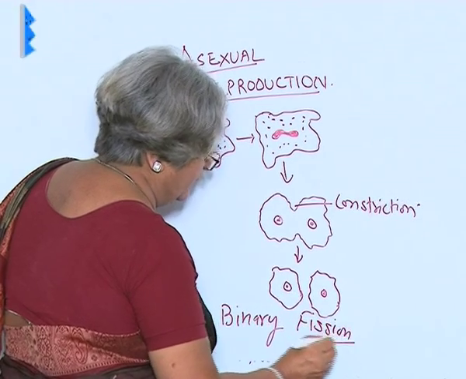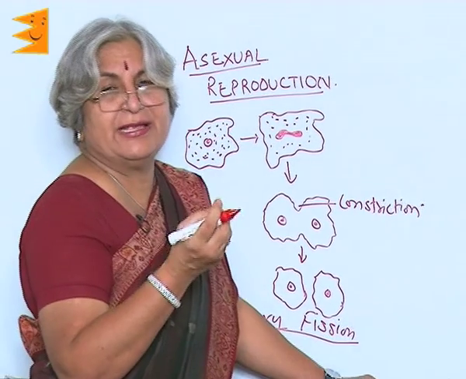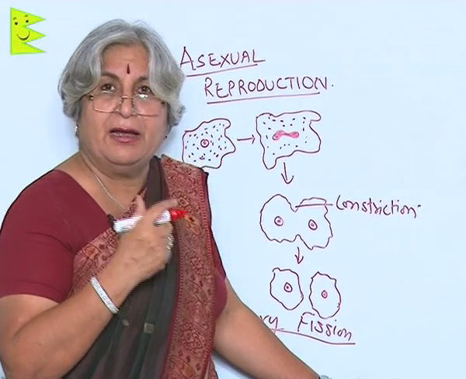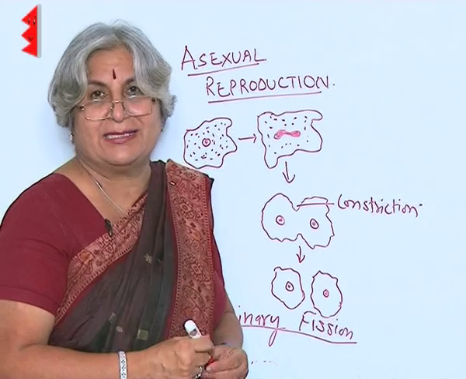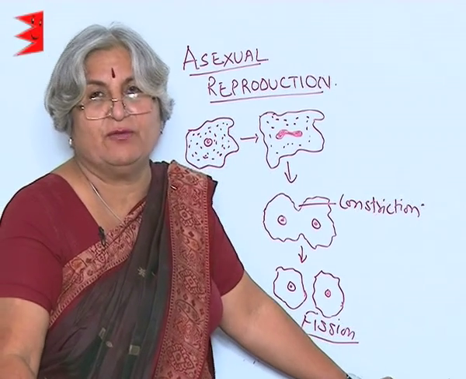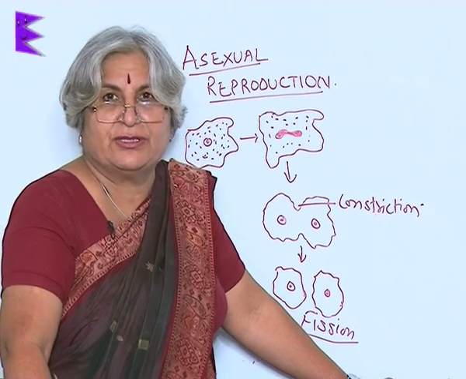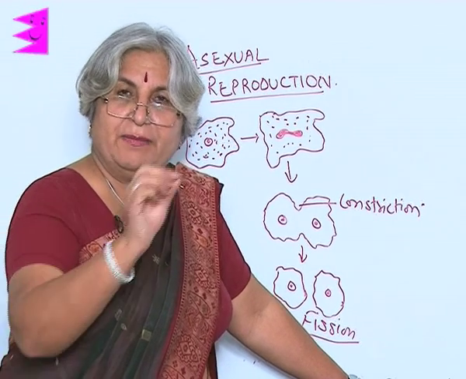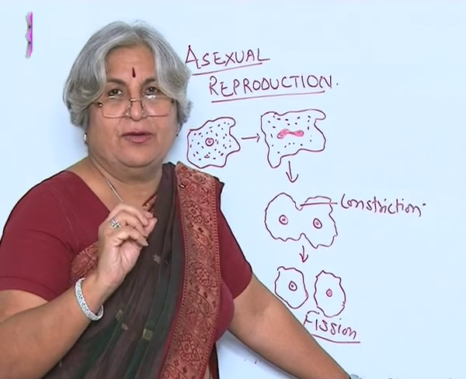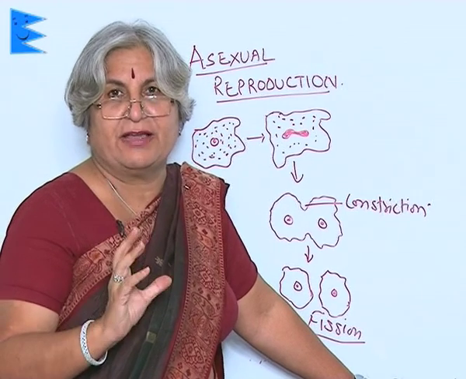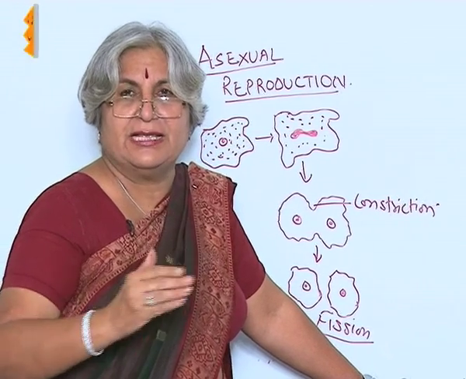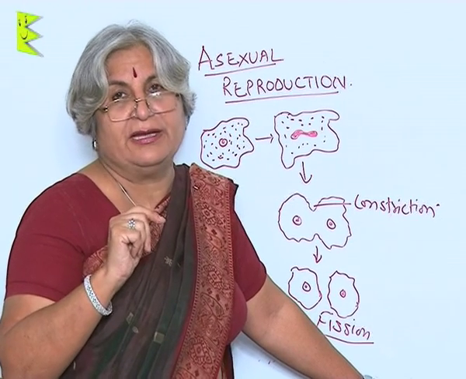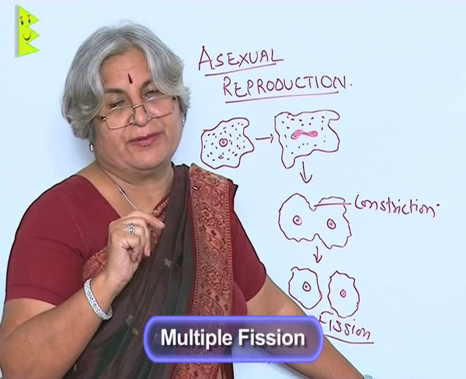Binary means two. Fission simply is breaking up of a cell. But you know, sometimes amoeba does not only divide once, or the nucleus does not only divide once, it divides many times. So many small daughter cells are formed and they remain inside the mother cell, and only later when the conditions are favorable, all the cells are released. Now here, because more than two cells are formed, it is called multiple fission.